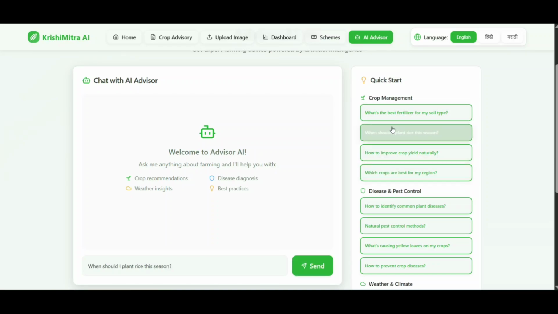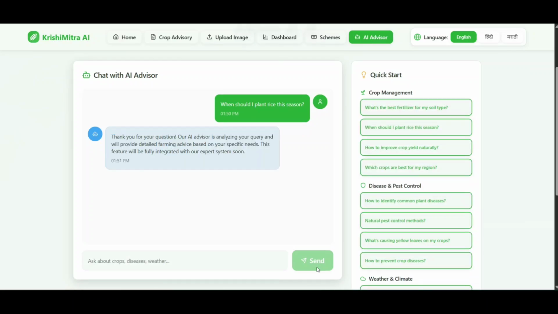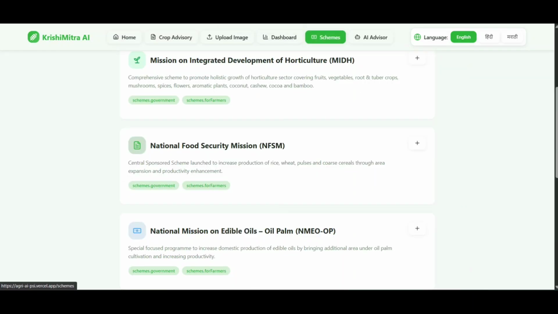This feature acts as a 24 by 7 farming copilot, ensuring a farmer has access to expert advice whenever they need it. As you can see, our system can handle complex questions and provide detailed, reliable answers.